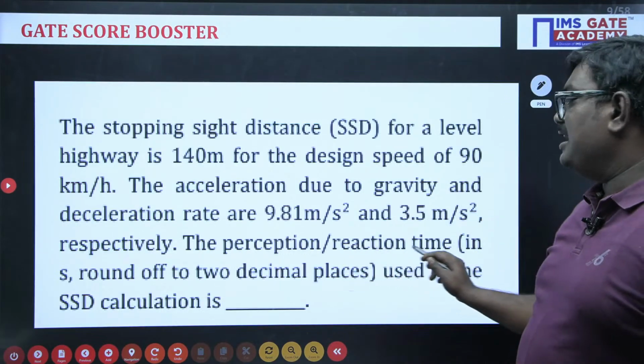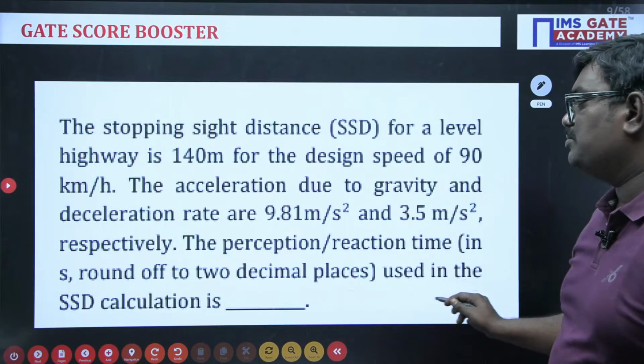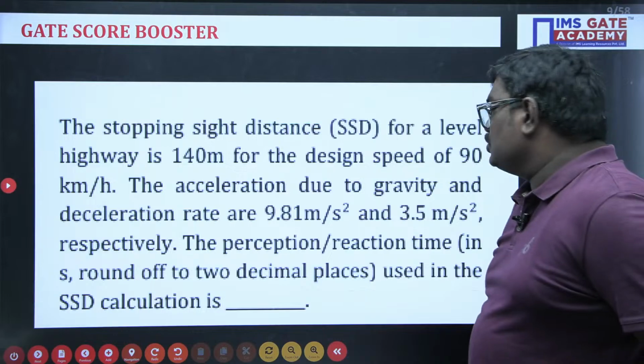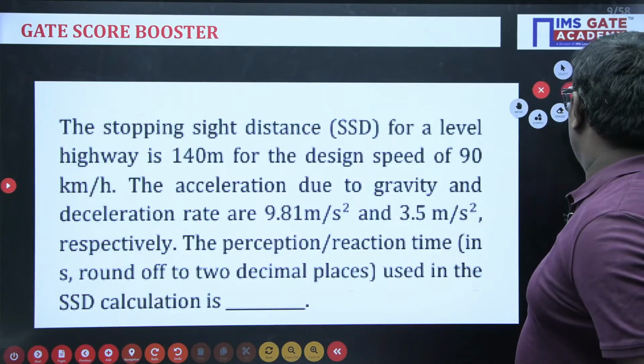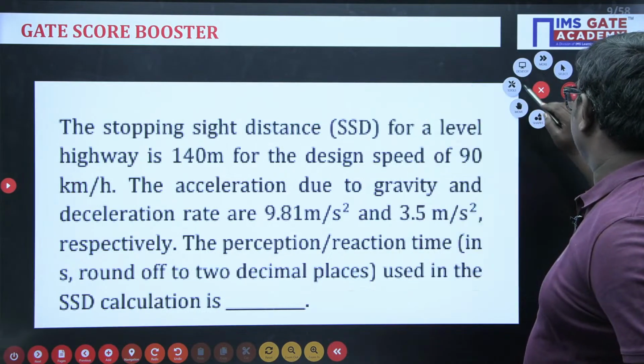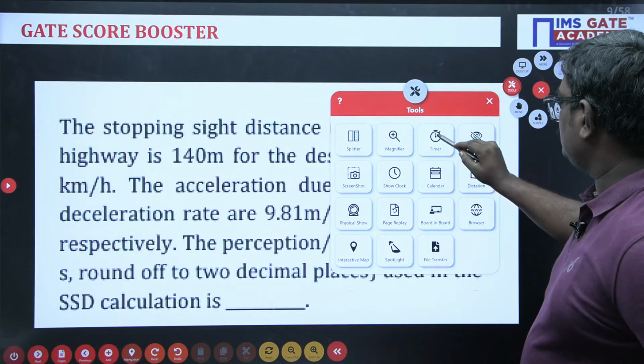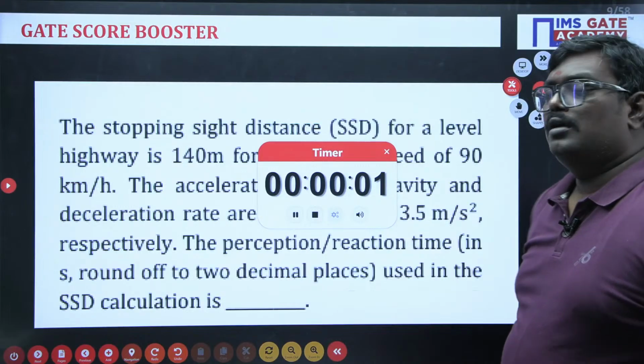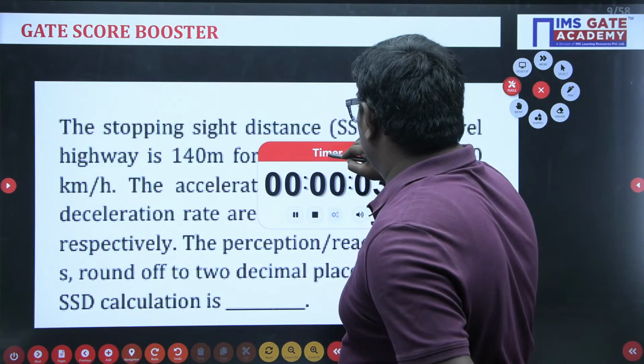The perception reaction time, rounded off to 2 decimals, used in the SSD calculation is. So see students, I'll give you 1 minute of time. Just go through this question.